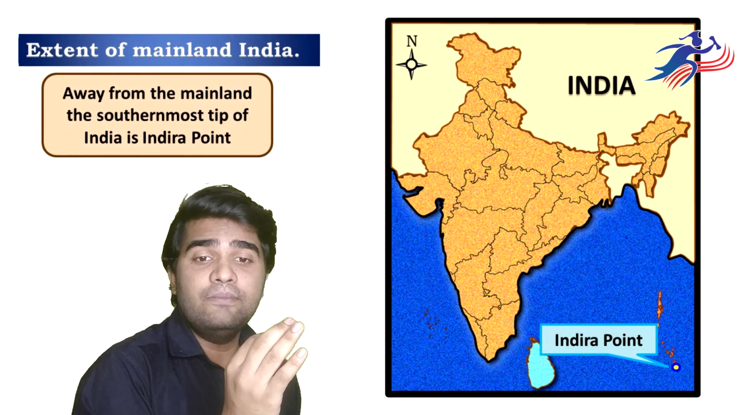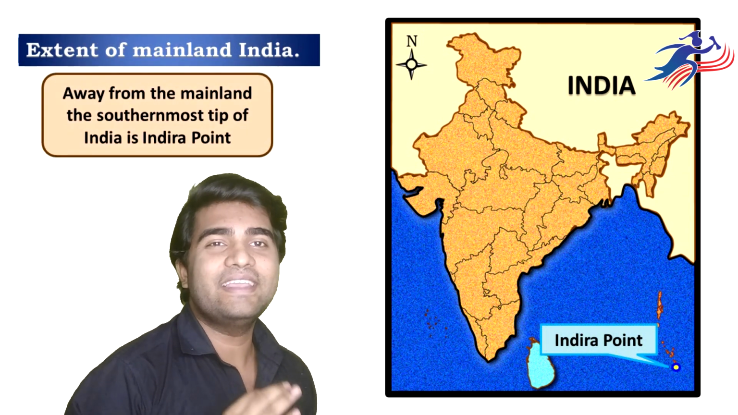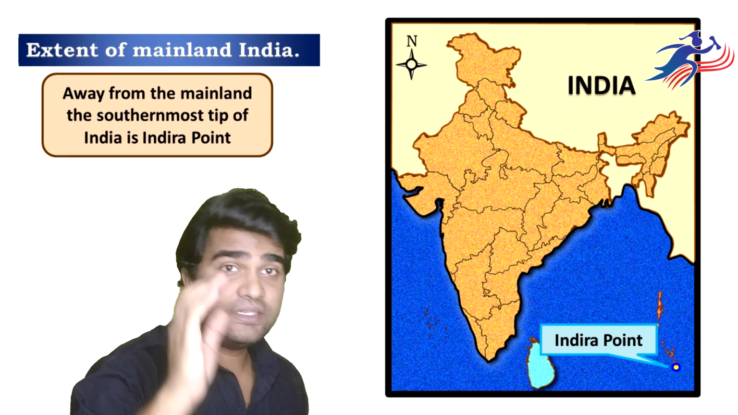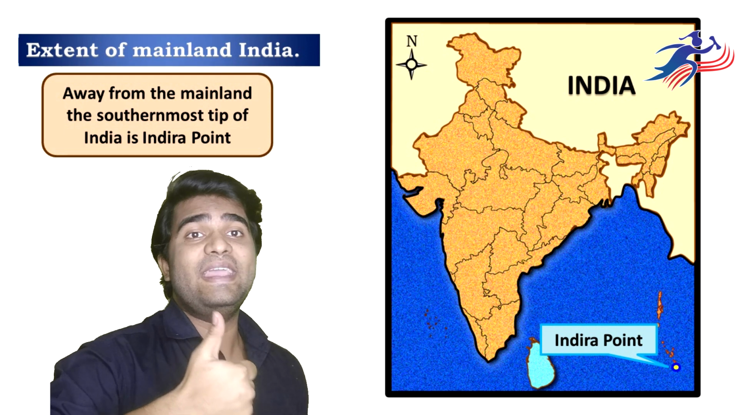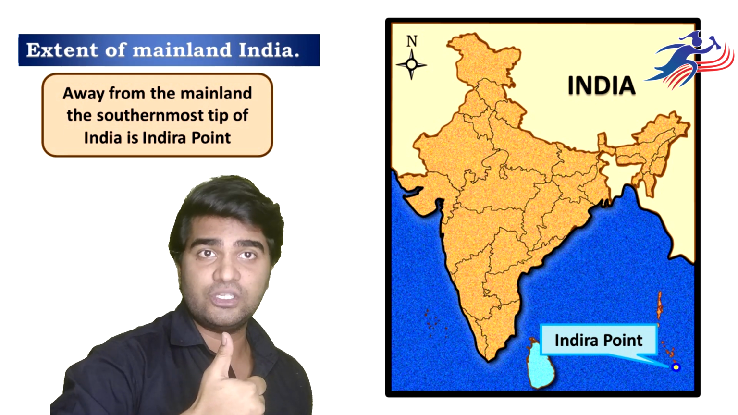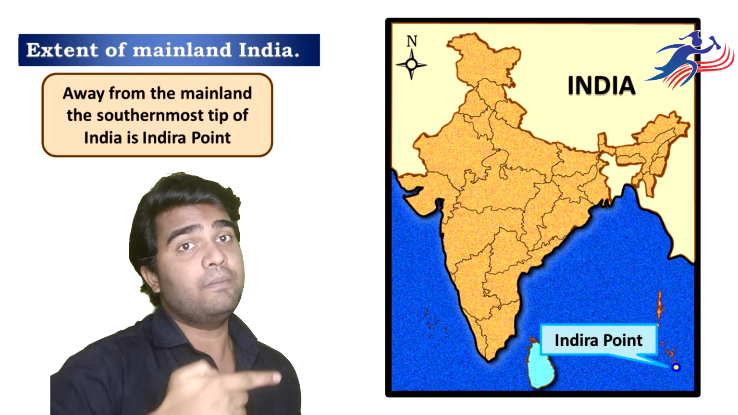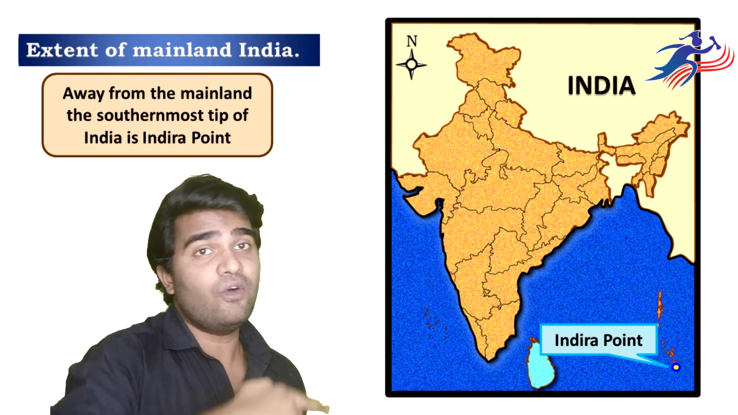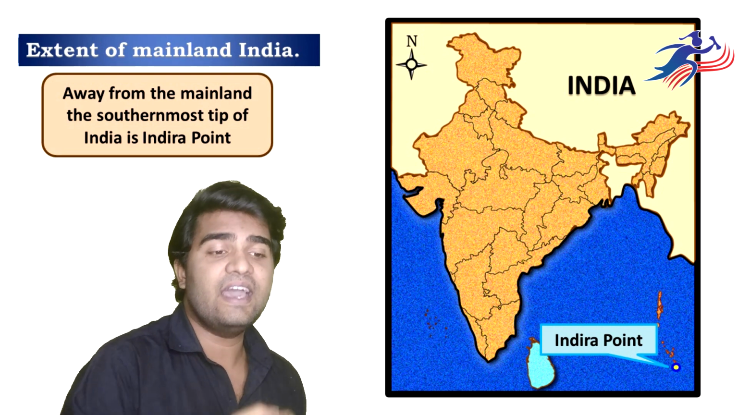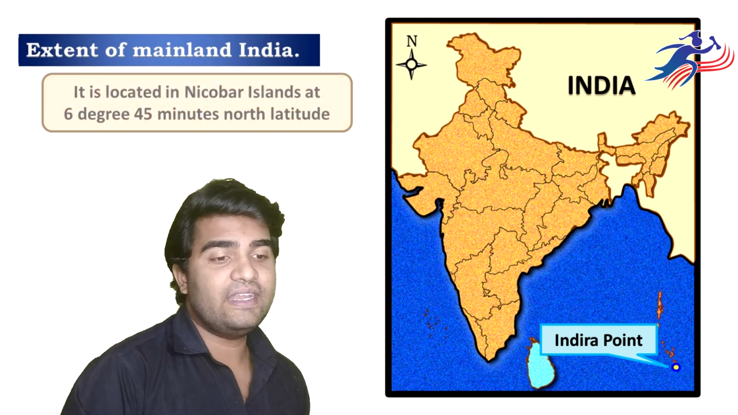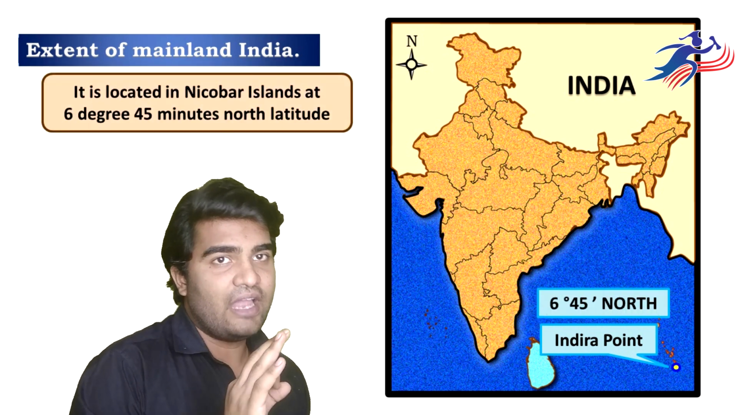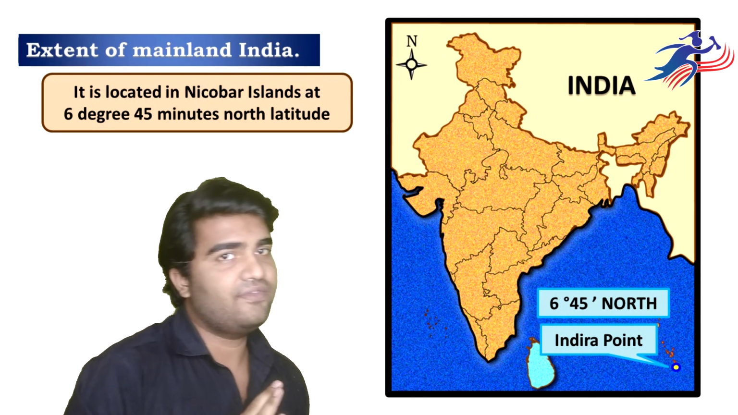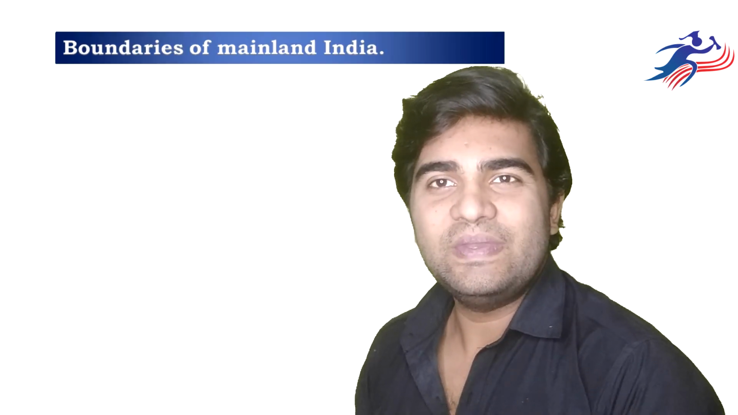Apart from this, the southernmost tip of India is known as what? Yes, it's known as Indira Point. Students, keep in mind, there are two different questions. If you are asked the southernmost tip of mainland India, the answer would be Kanyakumari. But if I'm talking about the southernmost tip of the entire country India, it's Indira Point and it is located at 6 degree 45 minutes north. Okay, according to latitude, it's located at 6 degree 45 minutes north. So students, we have finished the location of India, the extent of India.